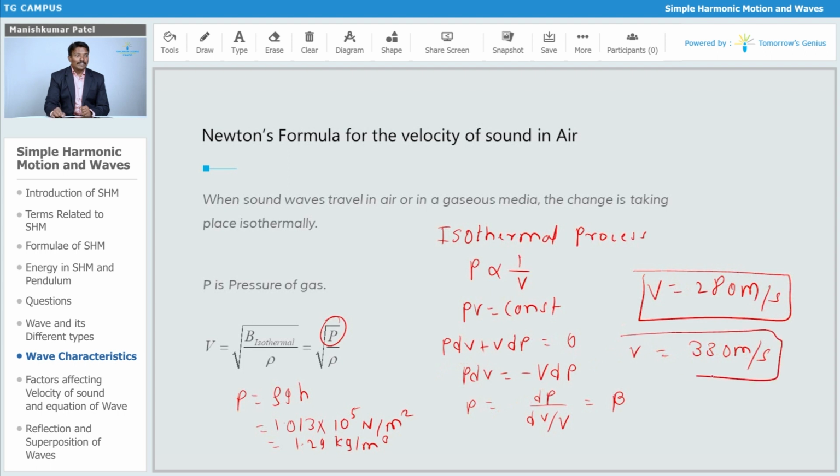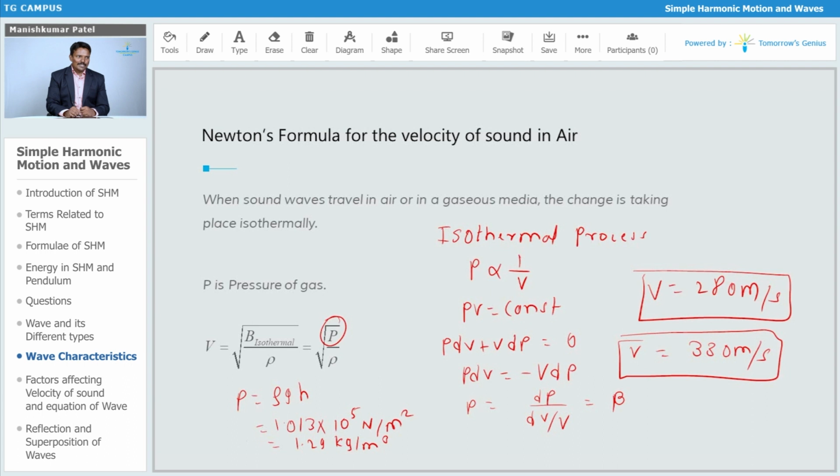So definitely there has to be some correction, and that correction was found by Laplace. Newton did not agree at first, but finally he had to agree with what Laplace said. It was found later that the velocity will be 330 meter per second. Now we will see that correction.